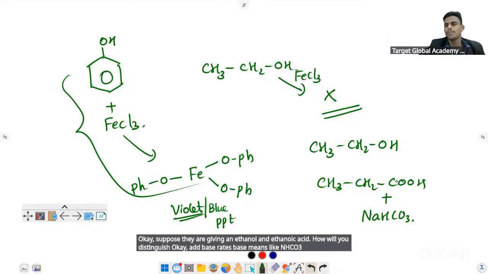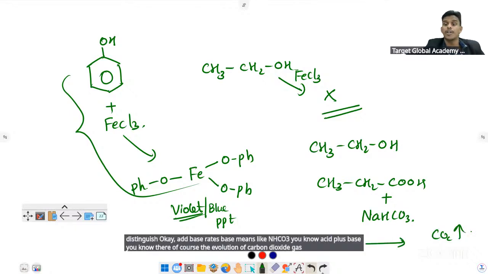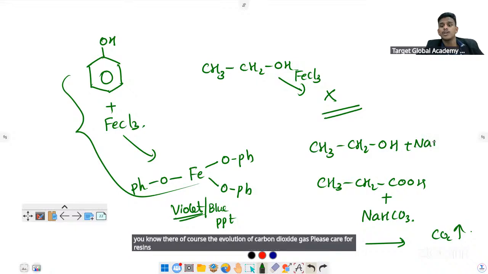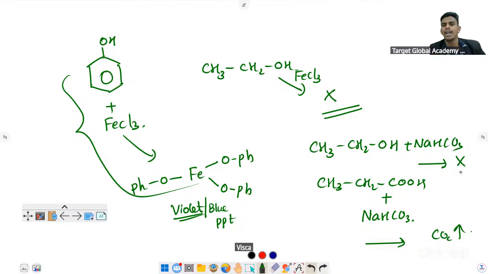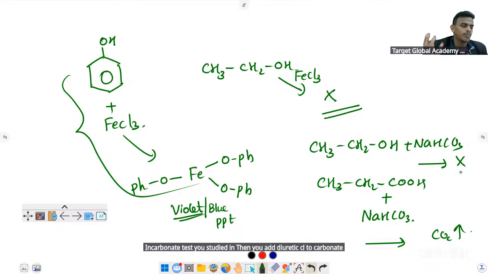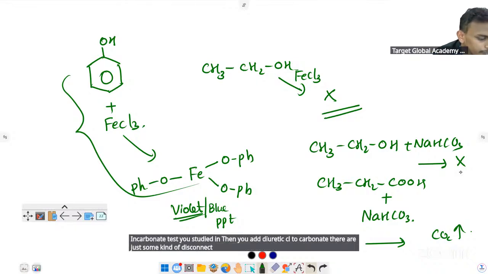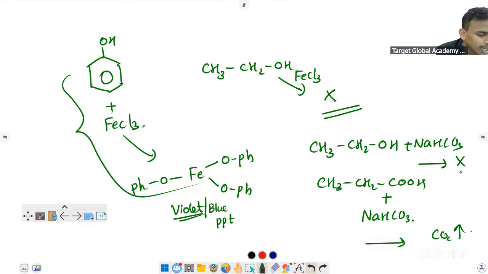You know, acid plus base, there occurs the evolution of carbon dioxide gas, brisk effervescence. When you add it to ethanol, nothing will happen, no brisk effervescence. In the carbonate test you studied in practicals, when you add dilute HCl to carbonate, there occurs brisk effervescence.